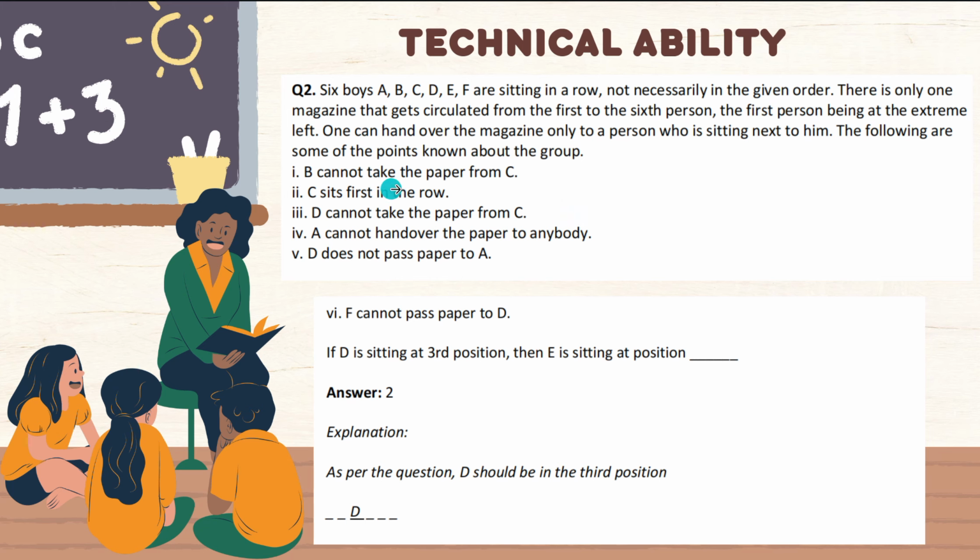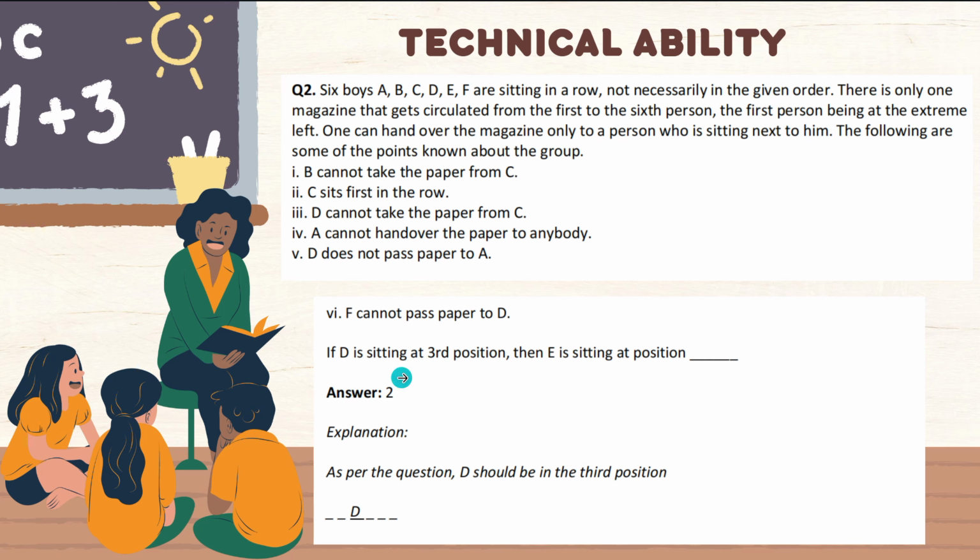B cannot pass paper to C. B cannot take the paper from C. That means B shouldn't sit right to C, right? Then C sits first in a row. Then D cannot take the paper from C. A cannot hand over the paper to anybody. D does not pass paper to A. These are the conditions.